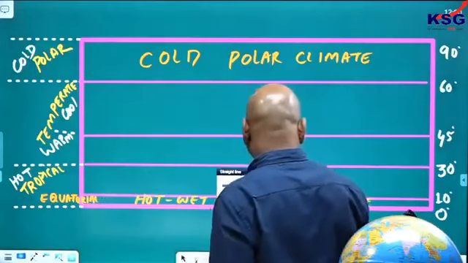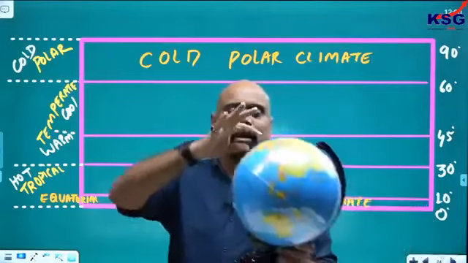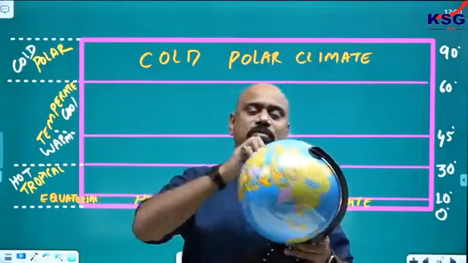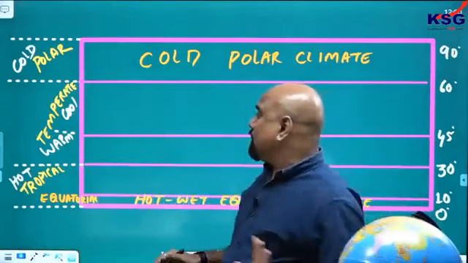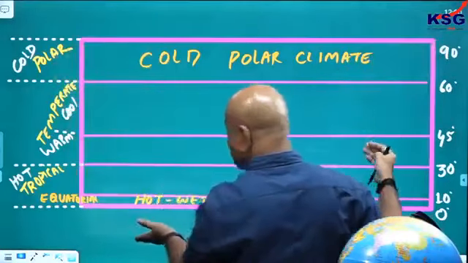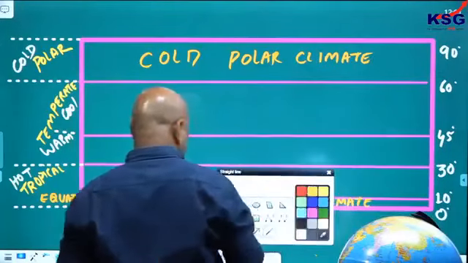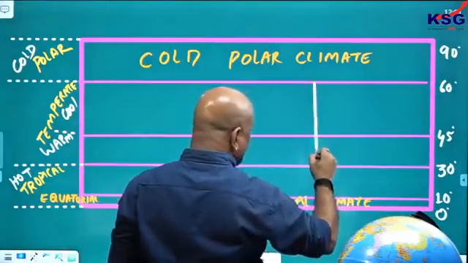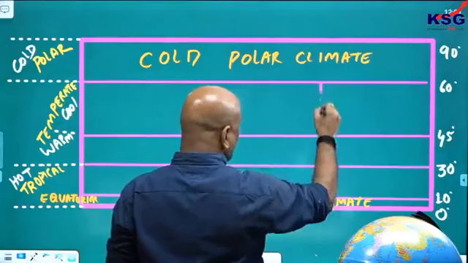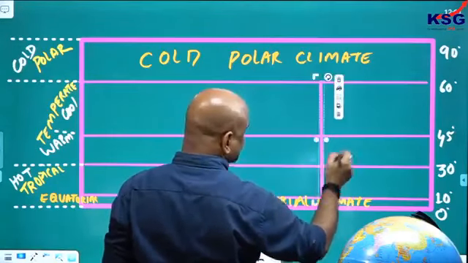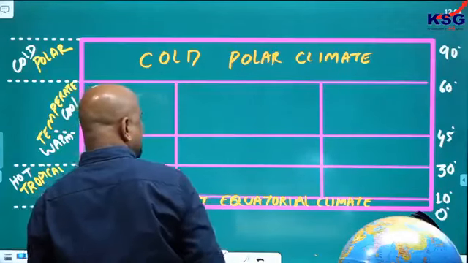We will get it. Now, this is clear. Whenever at the equatorial region you will see consistently high temperature throughout, the equatorial climate, and at the pole you have cold polar area. In between, let us say this is a continent which is extending from 0 to 90 degrees, one hemisphere I have taken. Let me divide it up to this point. Here is coastal area.